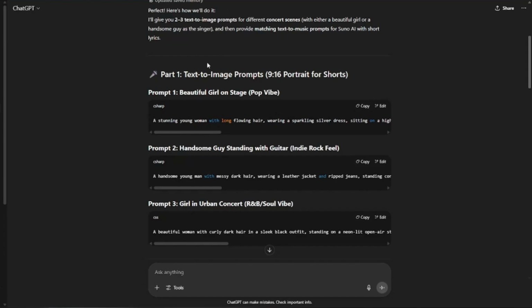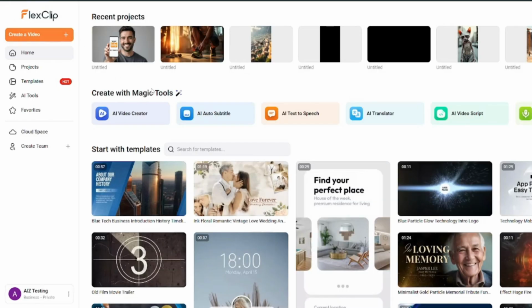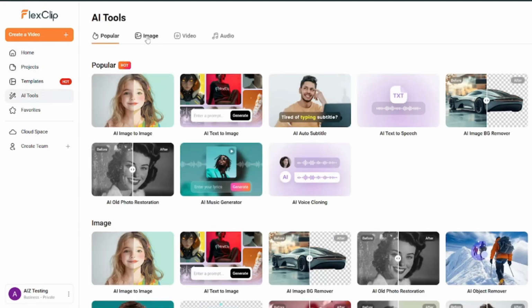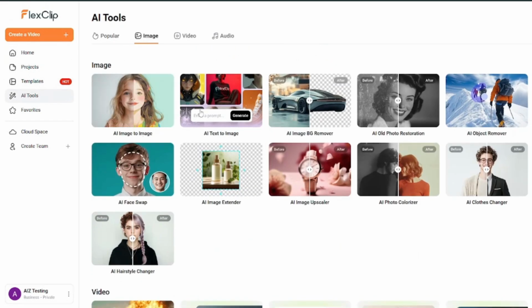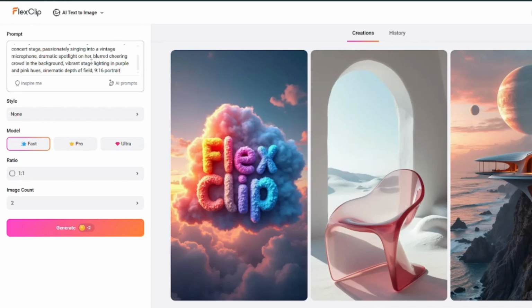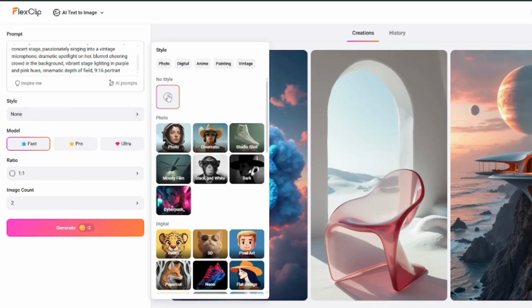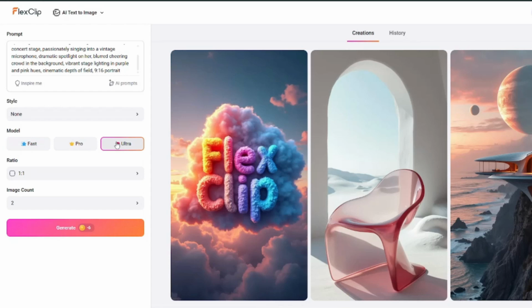All right, so first of all, we're going to create some images with the help of text to image prompts. So I'm going to copy this first prompt from ChatGPT, go to FlexClip, go to AI tools, go to the image section, and go to the text to image section. Okay, and then I'm going to paste my prompt right over here. Style, I'm going to choose none. Model, make sure you choose Ultra. Ratio is going to be 9:16, and let's just generate this.